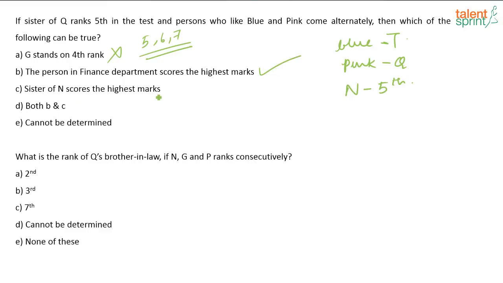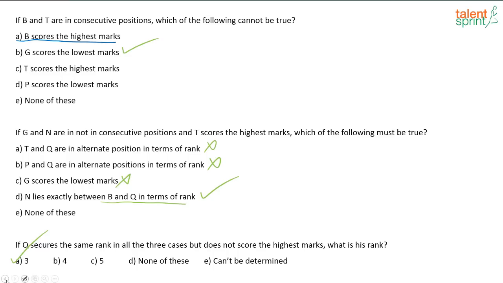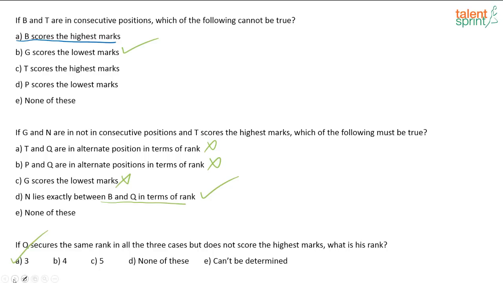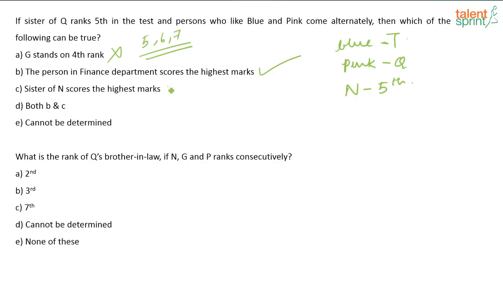Sister of N scores the highest marks. Who is the sister of N? Q is the sister of N. Q can score the highest marks. So that is also possible. So what will be your answer here? Both these two seem to be true. So your answer will be both B and C. Is it clear?